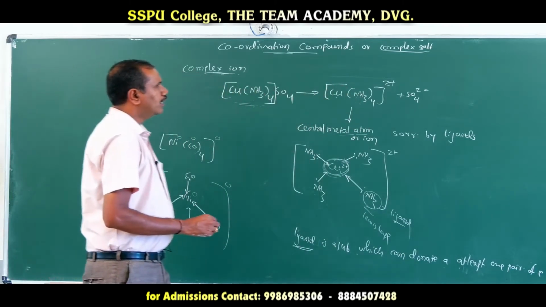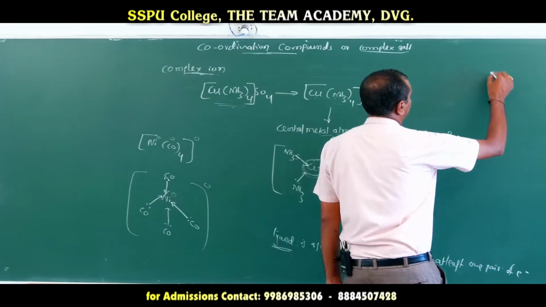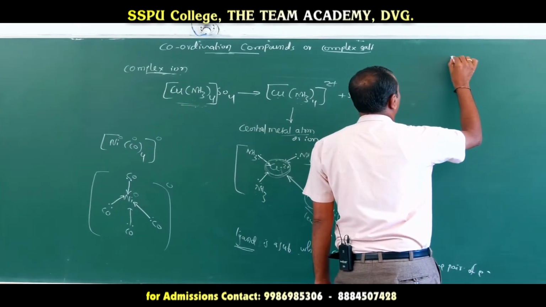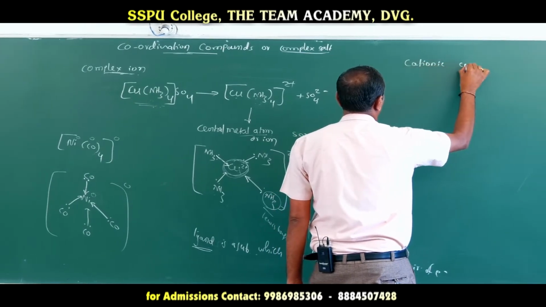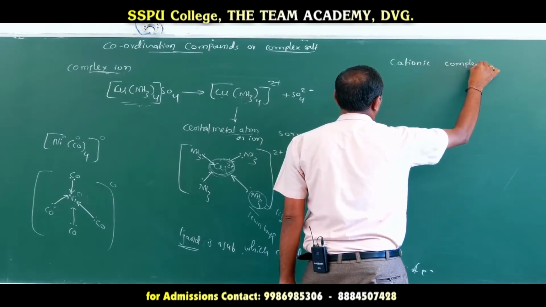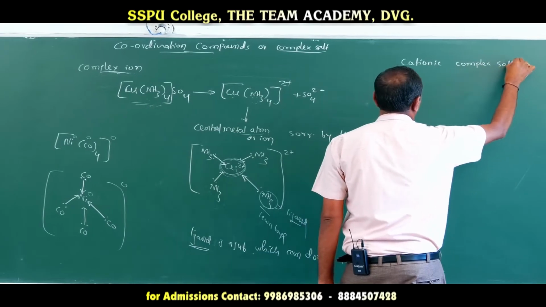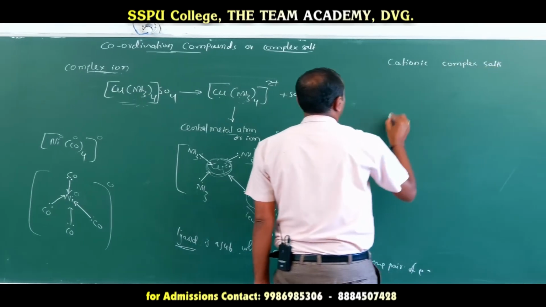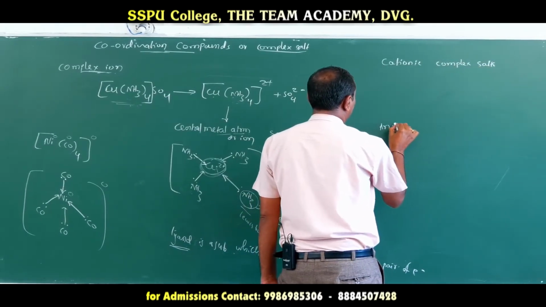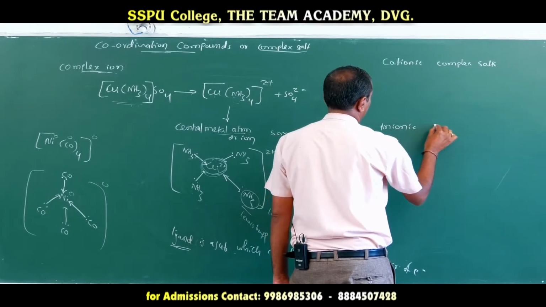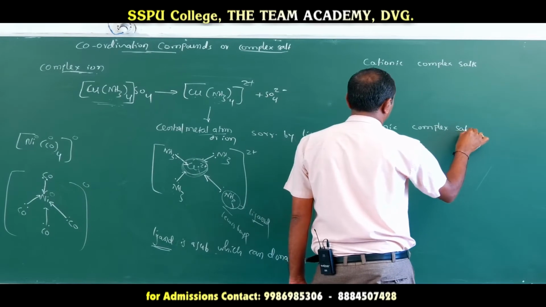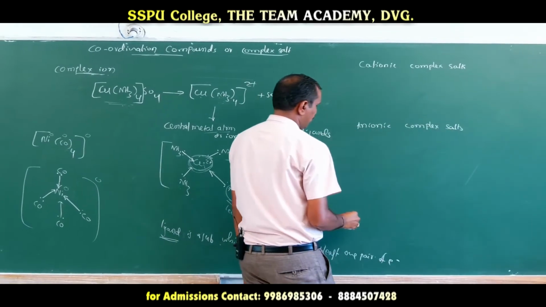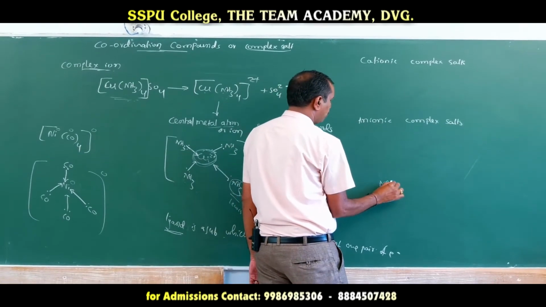Now the complex salts are of three types: cationic complex salts, anionic complex salts, and neutral complex salts.